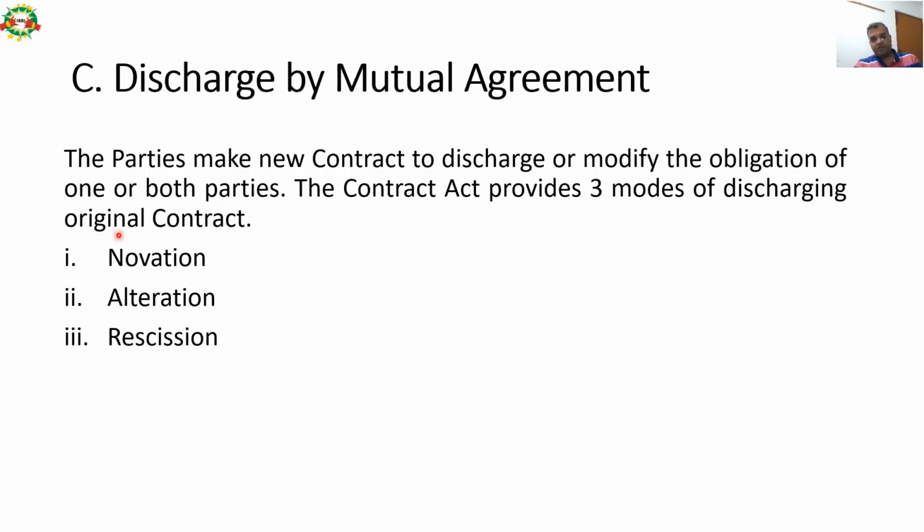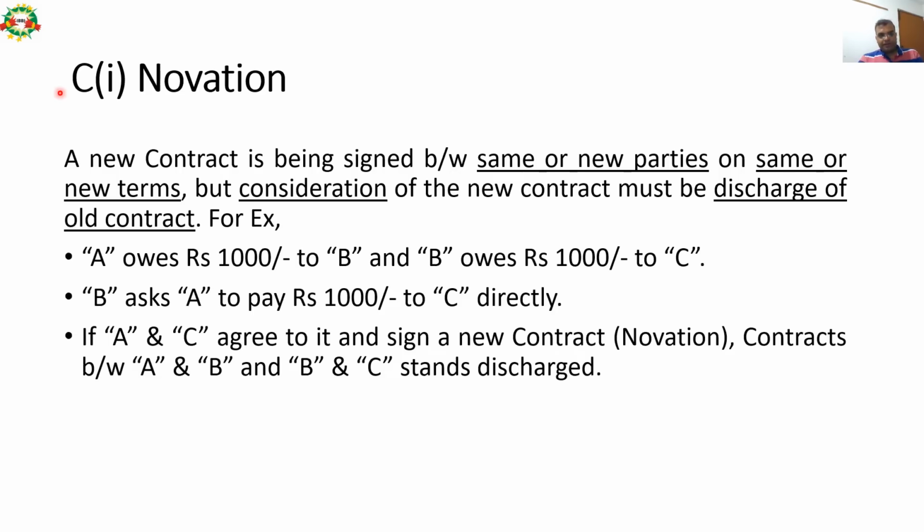So please try to clear these three terms very carefully with the help of examples. Novation: a new contract is being signed between same or new parties. Please remember these 2-3 keywords. In a novation agreement, a new contract is being signed between same or new parties or same or new terms. But the consideration of the new contract must be the discharge of the old contract.